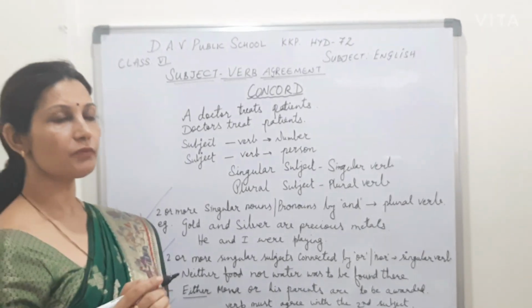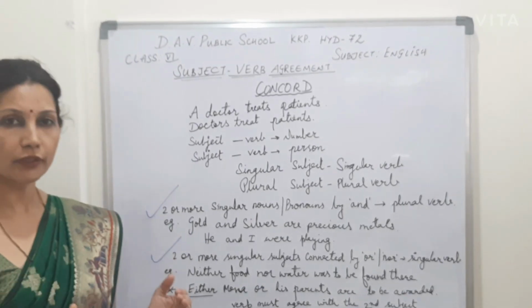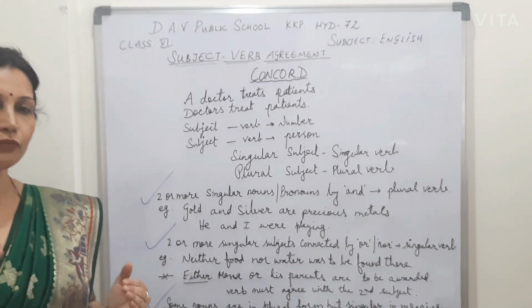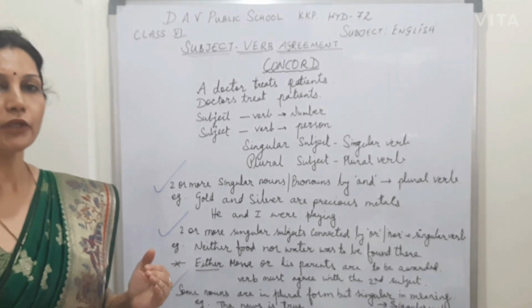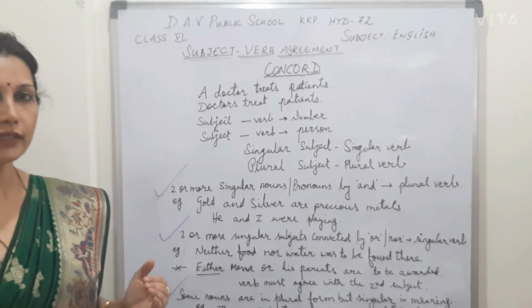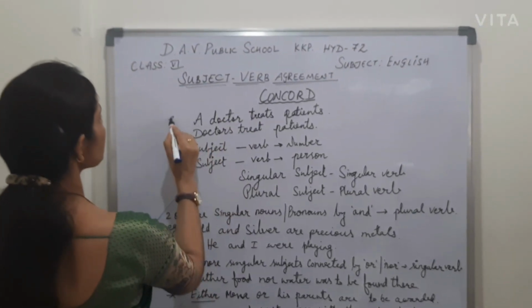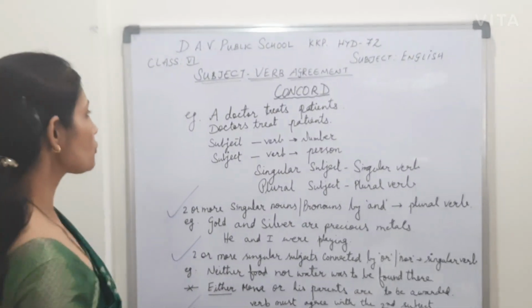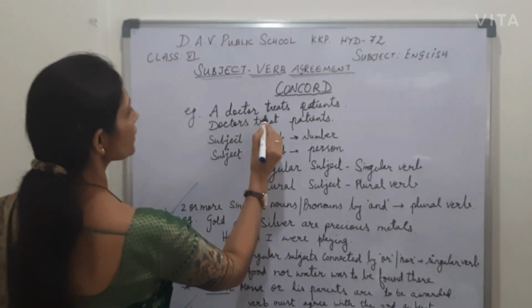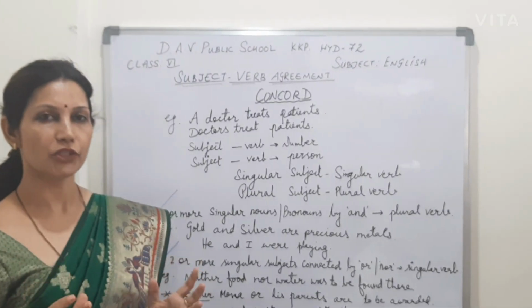Children, sentence means a group of words which makes a meaningful sentence, which gives us a meaningful sense. That is called a sentence. So now, see this example. A doctor treats patients. So doctor treats patients. So now we have to find out what is the subject.